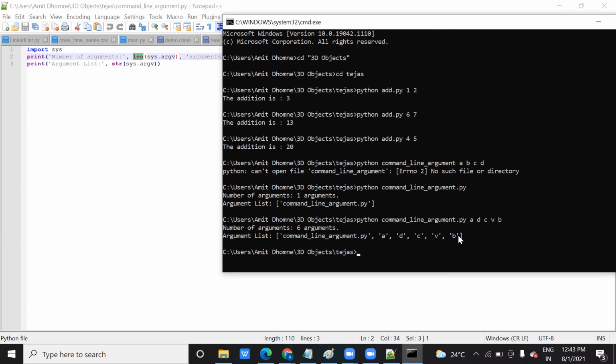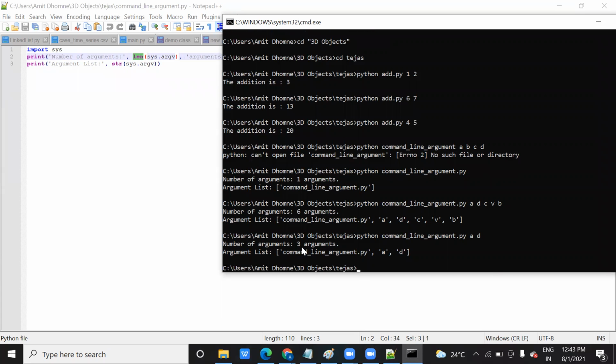So this is the way you can process your input in the instruction itself. You can pass your input on the same line of the code. And as I said, the file name is accepted as an argument, and then whatever you are passing here. Now if you pass only 2 instead of this, it will show you 3, because it is accepting the file name as well.